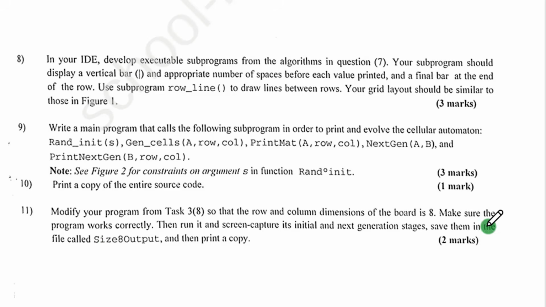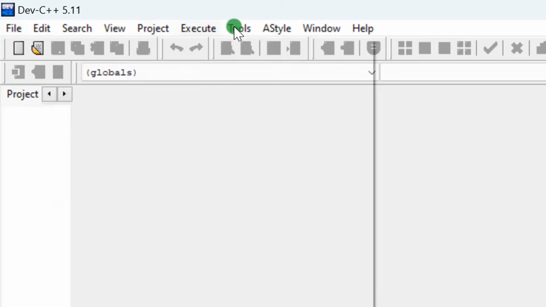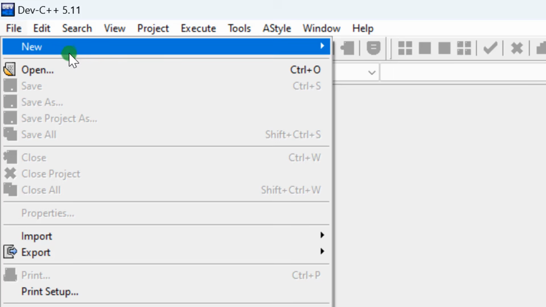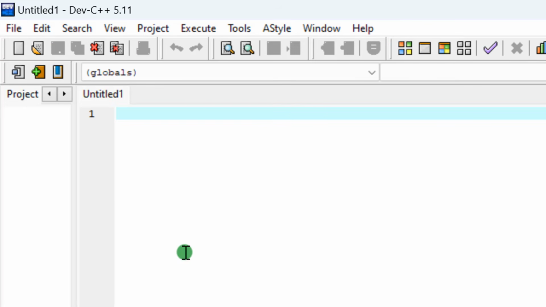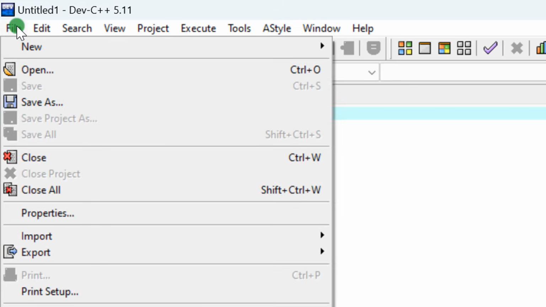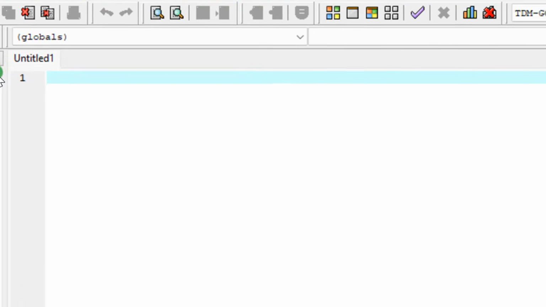That you should save them in the file called size8 output. Good. So this is the name of the program. So always save your program, always and always. So I'm going to File, New, Source File, and from there you do your Control S. If Control S is not working, you click on File, then Save As. Good.